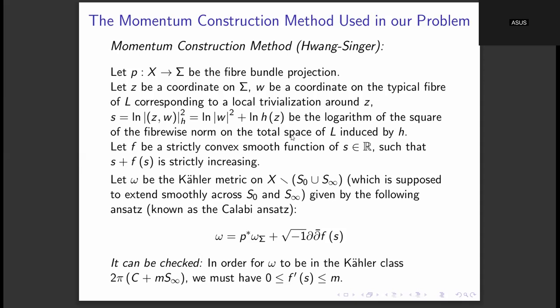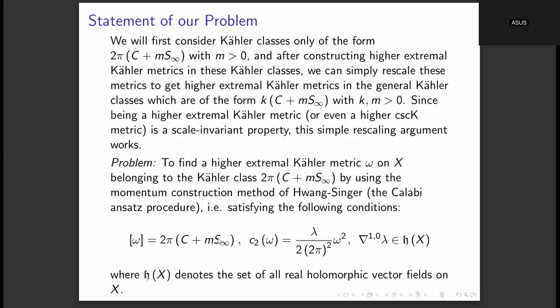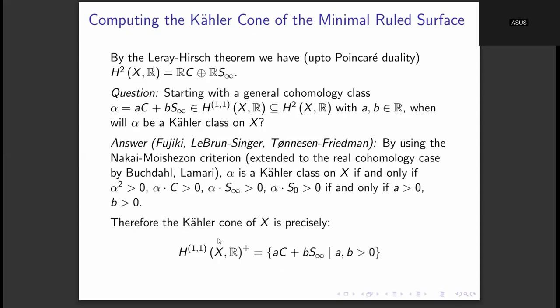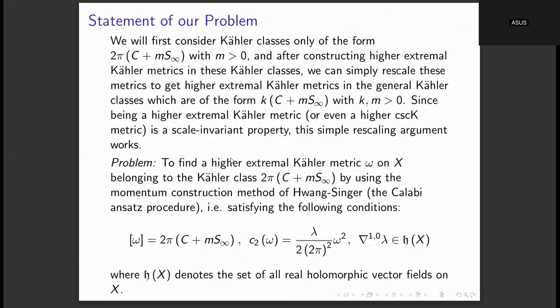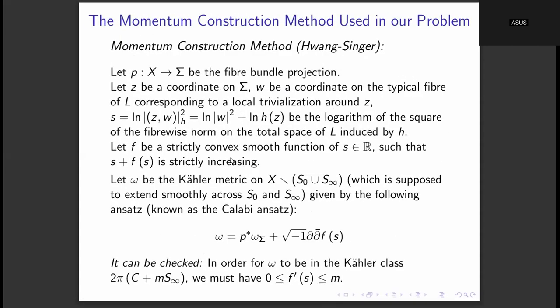What we are trying to do is construct this metric omega on the surface X, but this surface X consists of these hypersurfaces, meaning codimension one submanifolds, which are C, S naught, and S infinity. So we can exploit the symmetry of this surface to construct this metric omega, and that is precisely what is known as Calabi symmetry or Calabi-Ansatz.